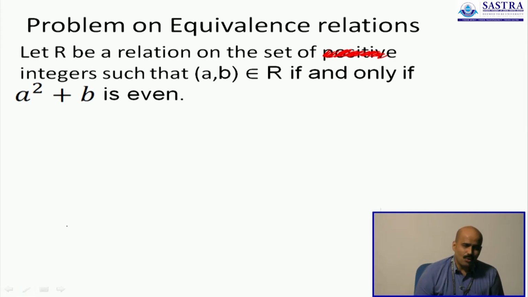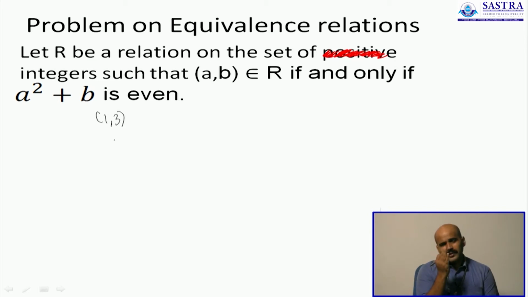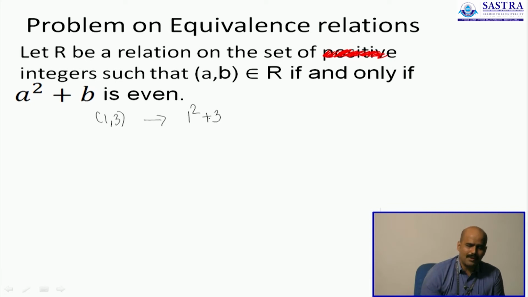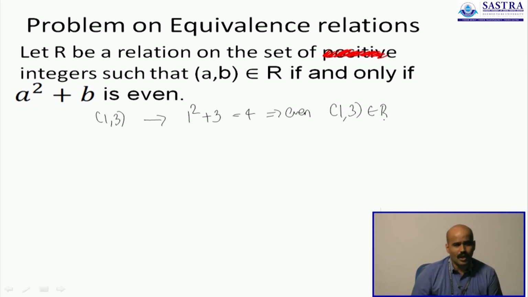Let us first get a hold of this relation by listing a few pairs as a sample. Now can I have 1 comma 3 as a part of this relation? 1 comma 3 will belong to R only when you see for yourself what happens to 1 squared plus 3. Now 1 squared plus 3 is 4, which is an even number. Then clearly 1 comma 3 will belong to R. There are no doubts about that.